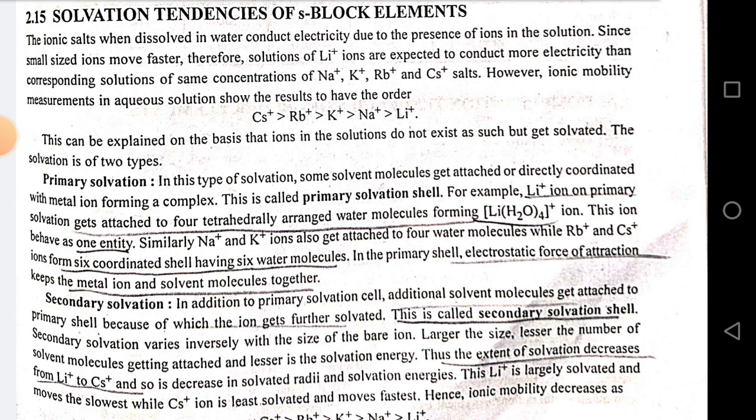Similarly, Na+ and K+ ions also get attached to 4 water molecules, while Rb+ and Cs+ ions form a 6-coordinated shell having 6 water molecules. In the primary shell, the electrostatic force of attraction keeps the metal ion and solvent molecules together. Secondary solvation: in addition to the primary solvation cell, additional solvent molecules get attached to the primary shell, because of which the ion gets further solvated. This is called the secondary solvation cell.